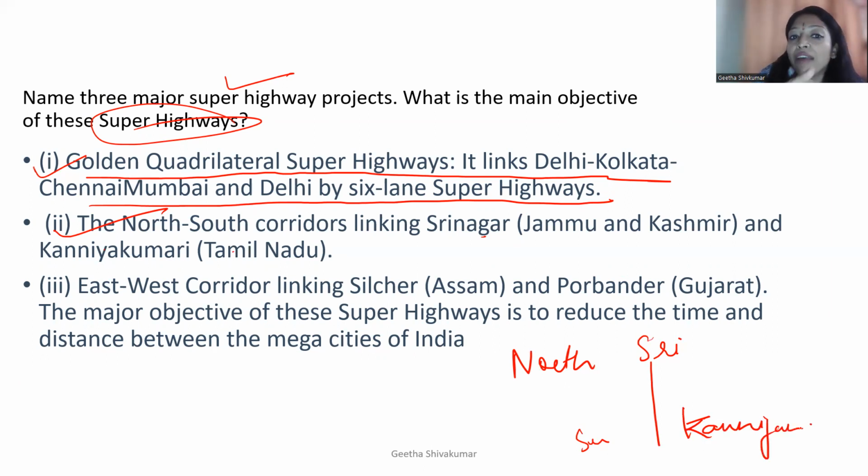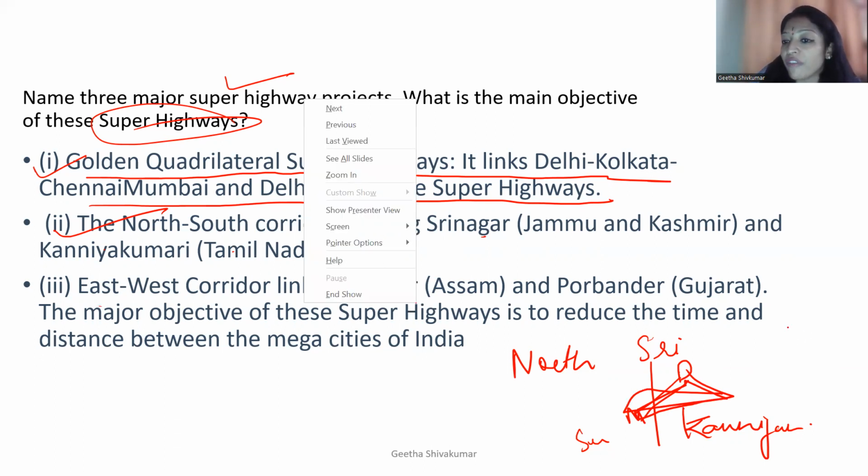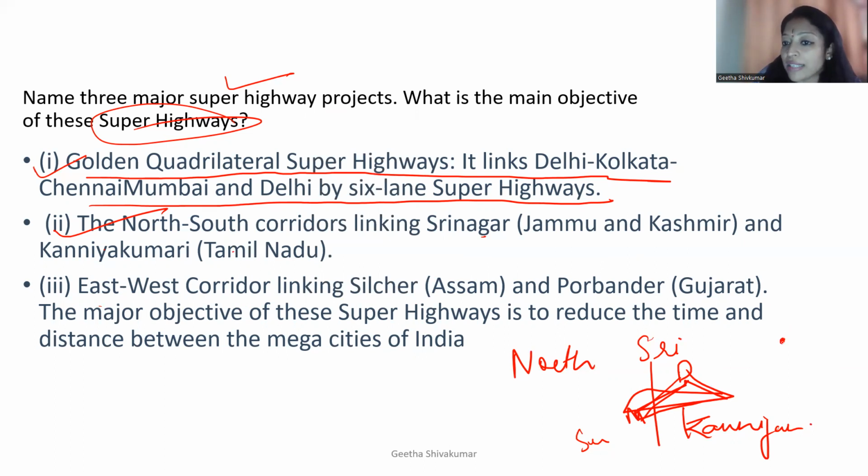Then we have Delhi, Calcutta, Chennai, Mumbai and Delhi. Suppose for example here is my Delhi. So from Delhi to Mumbai, Mumbai to Chennai, Chennai to Calcutta, Calcutta to Delhi, and this forms a quadrilateral here. East-west linking will be Silchar. Somewhere here is my Silchar, in Assam, then from Assam to Gujarat. This is how every important capital is marked.